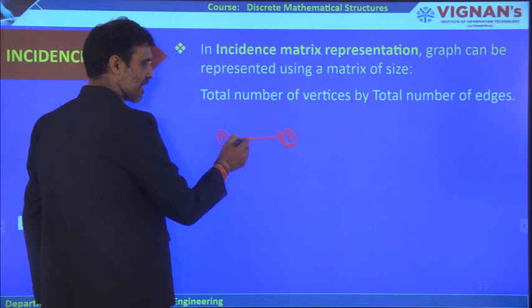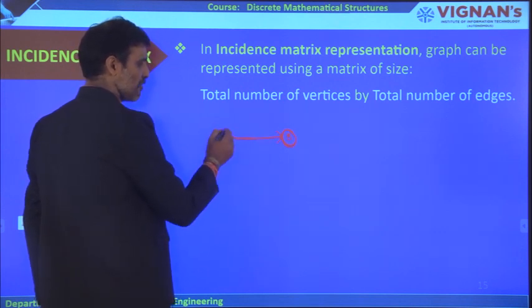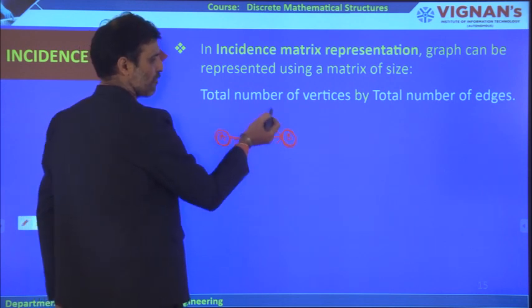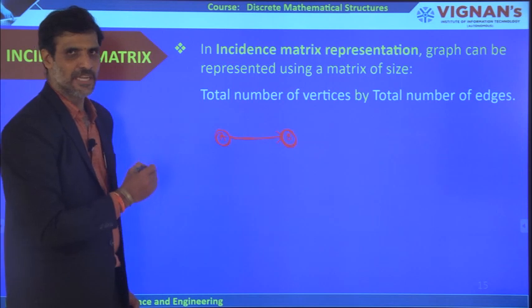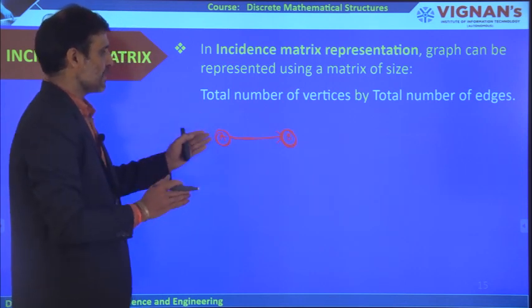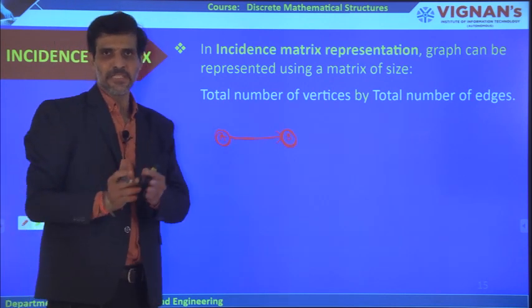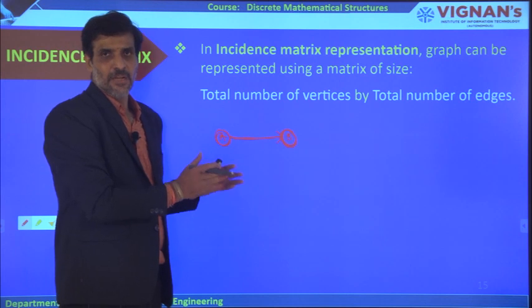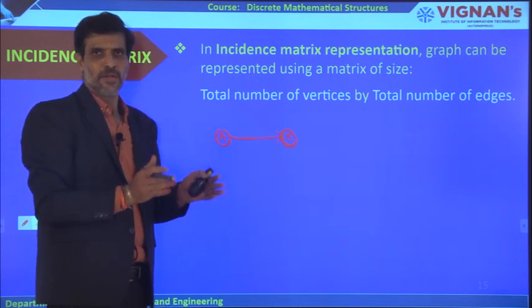If it's an undirected graph, the incidence of this particular edge is what? It may be A if you come from this side, or if you go from this side, it may be B, like that. That is called incidence. So while representing it in the form of an incidence matrix, you need to consider the edges as well as the vertices. But in the case of an adjacency matrix, no need of that.